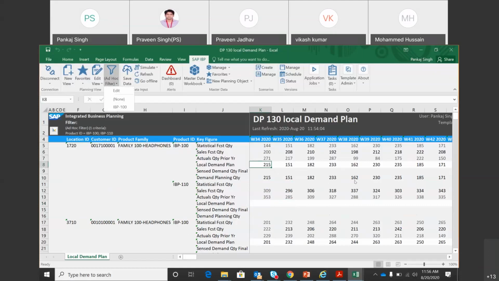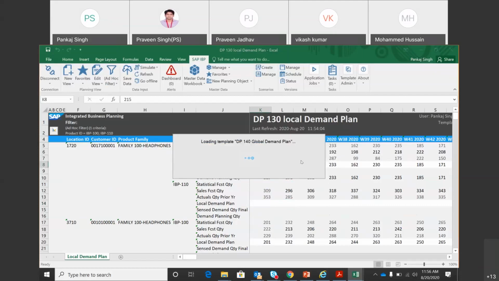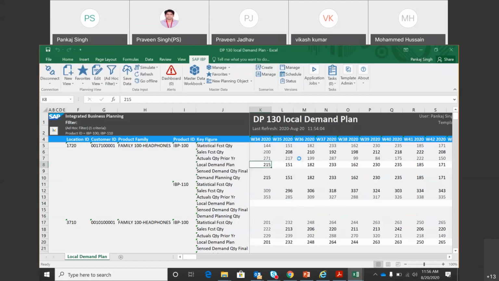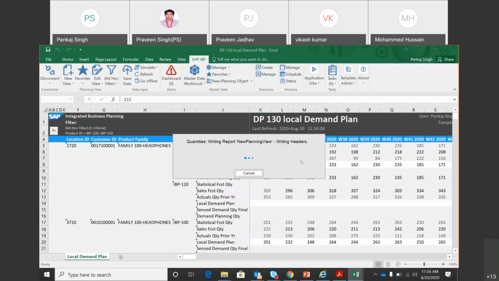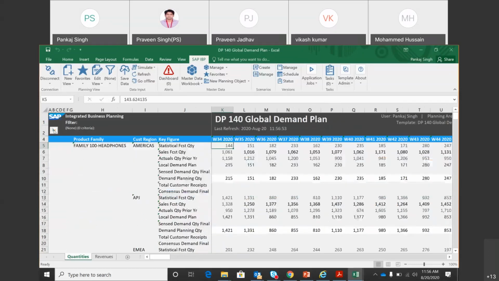Okay, now we move to the next template, which is the 4th template, and that is about the global demand plan. While this is loading, SAP has beautifully created all these templates. So as a consultant, we don't need to do a lot of things in the system. What we need is a lot of understanding of the data and the algorithms, and that's where the functional people should be focusing, not so much on configuration, because that is a one-time thing, and SAP has done a lot to make life easier for us.